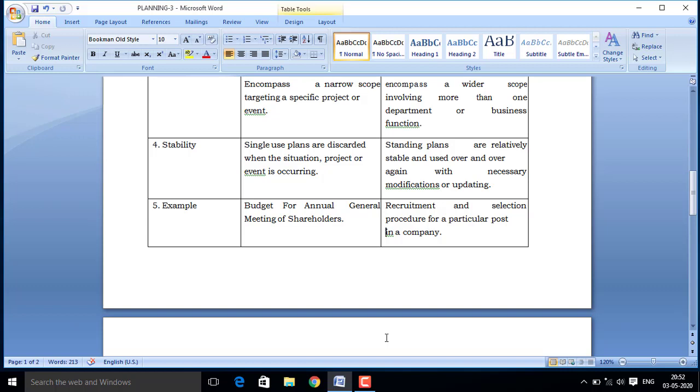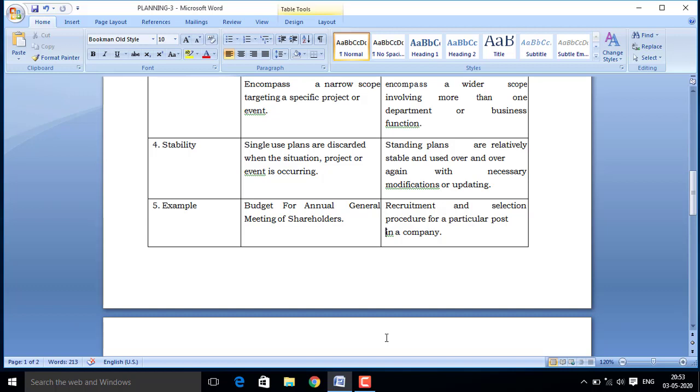It is held again and again in the organization, but only the procedure or the mode of taking the test has changed. Earlier offline tests were held, now online tests are organized. So only some modification or updation is there, but the procedure is fixed.